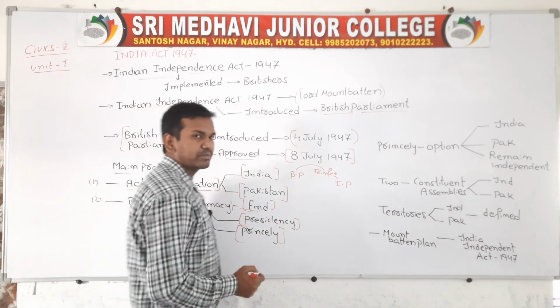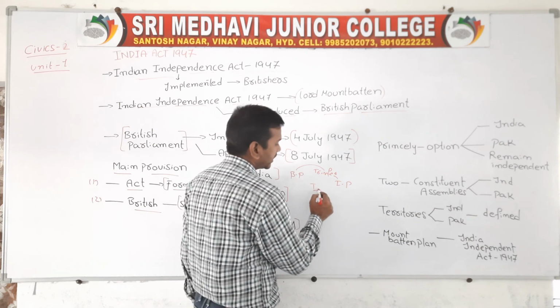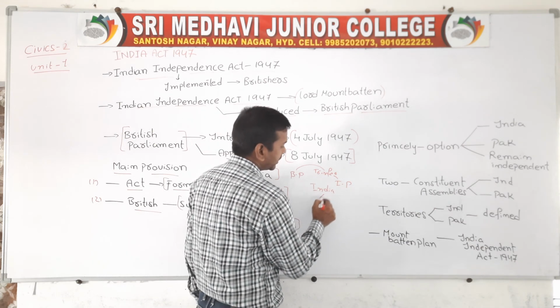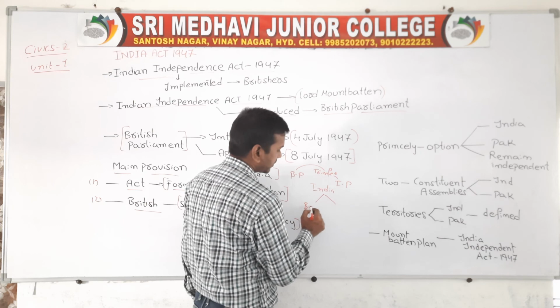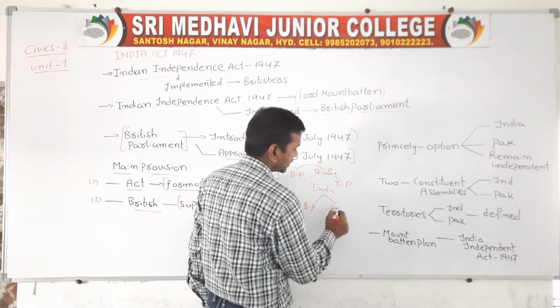Children, during that time, India was a very big country, mainly consisting of British presidencies and what are called princely states.